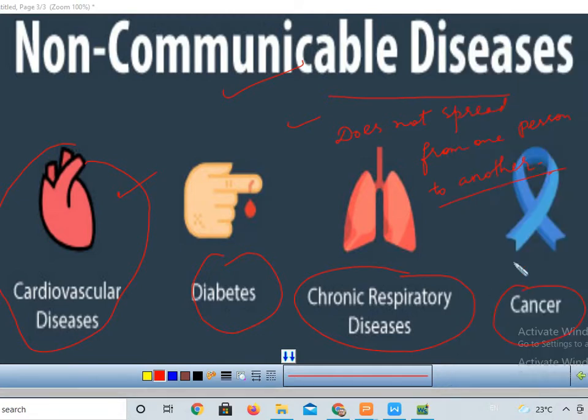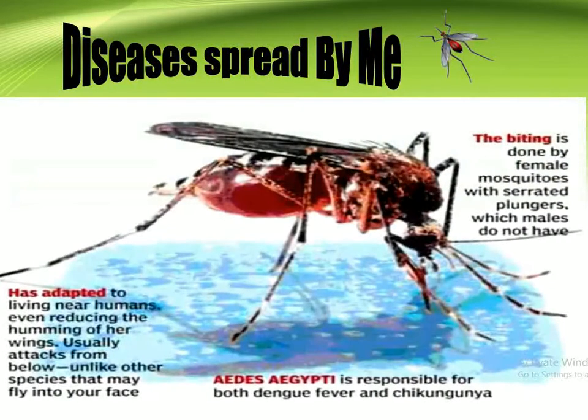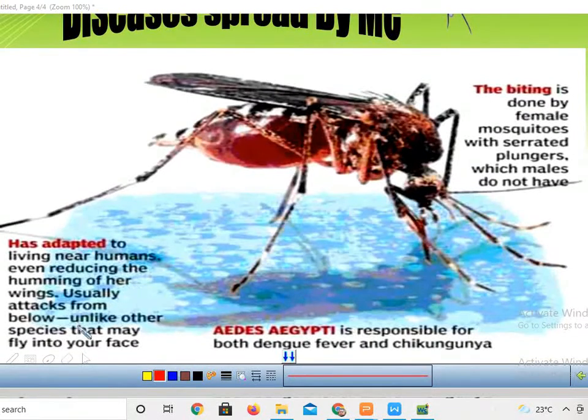Okay, so let's move on. I think the concept of communicable and non-communicable diseases is clear. Now, what are the diseases spread by the mosquito? Mosquitoes spread different kinds of diseases like chikungunya, malaria, dengue, and yellow fever. These are some examples. This mosquito has adapted to living near humans, even reducing the humming of her wings. It usually attacks from below, unlike other species that may fly into your face.